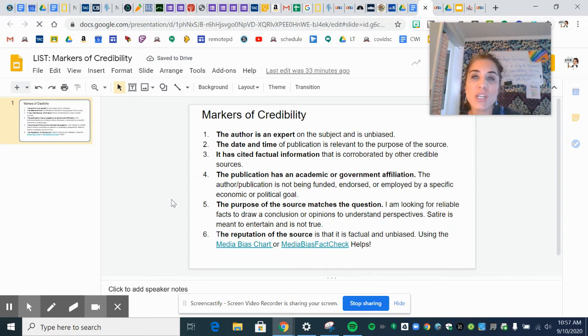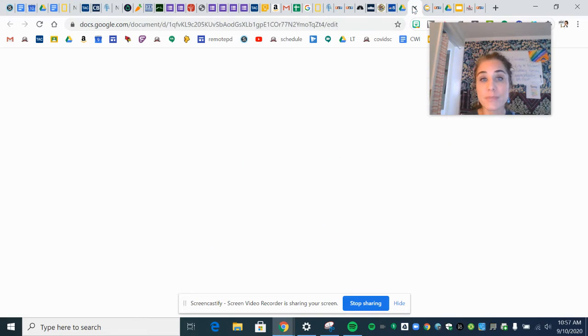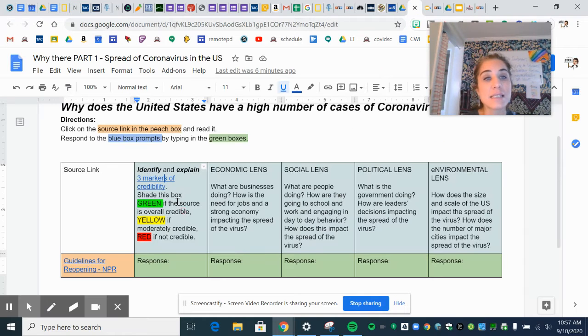Some of us have been using other criteria for credibility that's not one of these 6 markers, and I would really like you to use one of the 6 markers of credibility. So in the assignment, it says, think about 3. In your response here, you're literally going to type 3 markers of credibility, but you're also going to explain how this NPR site has them or doesn't have them.